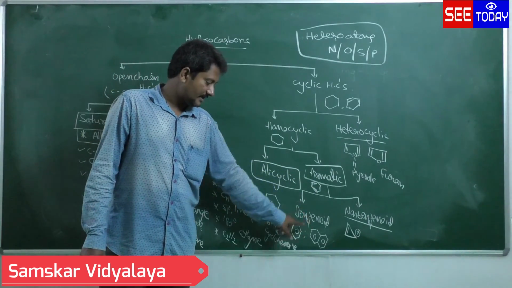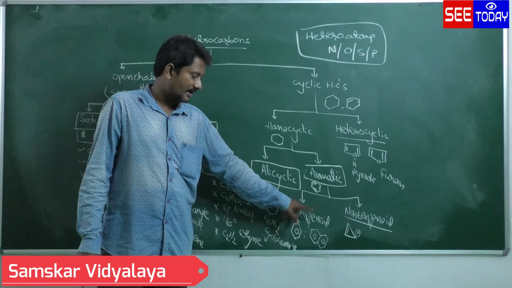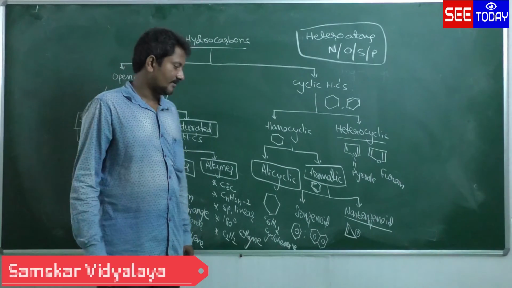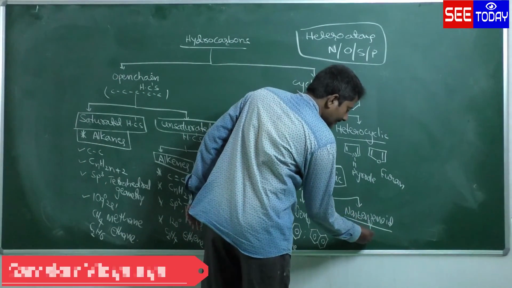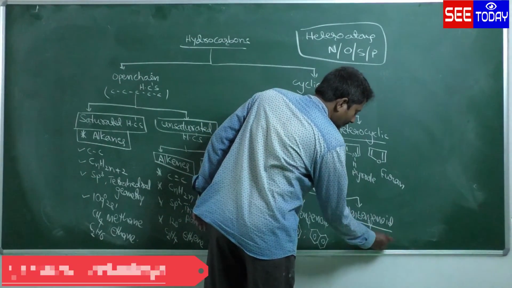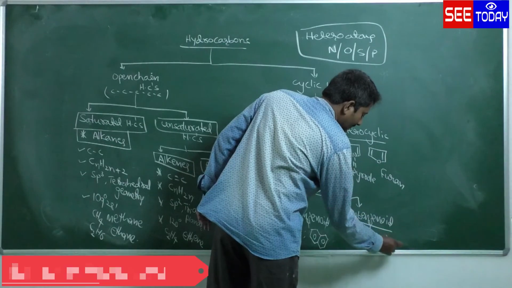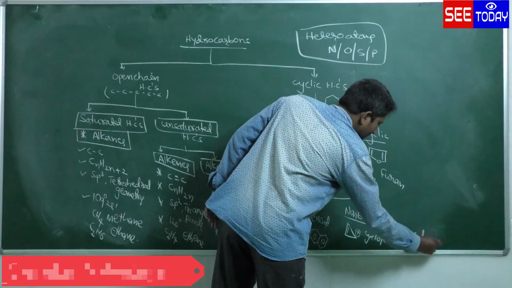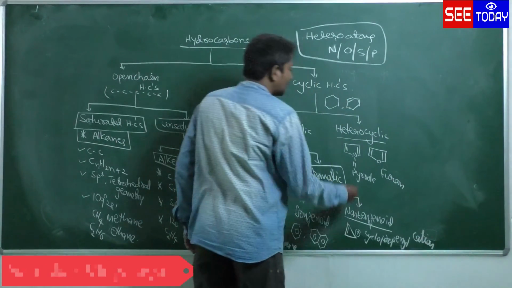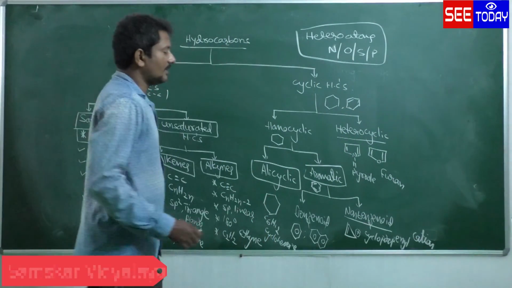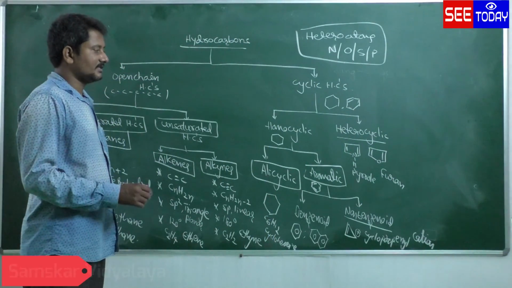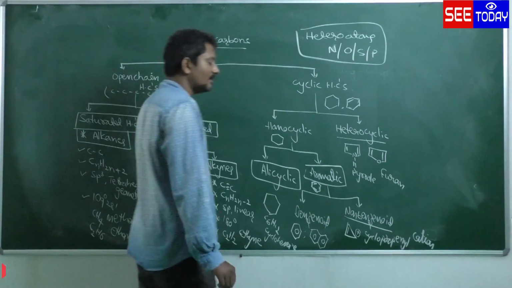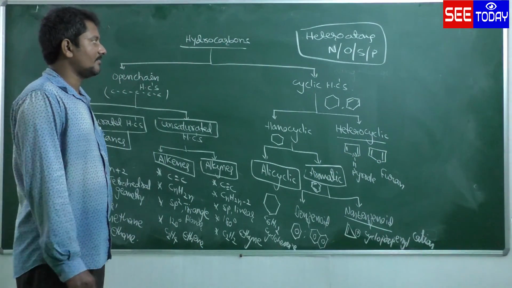Benzene, naphthalene: at least one benzene containing compounds are benzenoid. Without a benzene ring, non-benzenoid, that is the cyclopropenyl cation. It is also an aromatic compound. Next, come to the heterocyclic. The cyclic compounds in which rings are constituted by carbon atoms and heteroatoms like nitrogen, oxygen, sulfur, phosphorus are called as